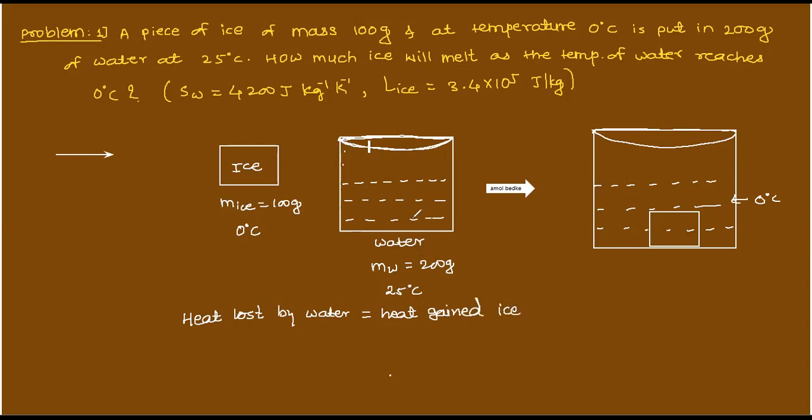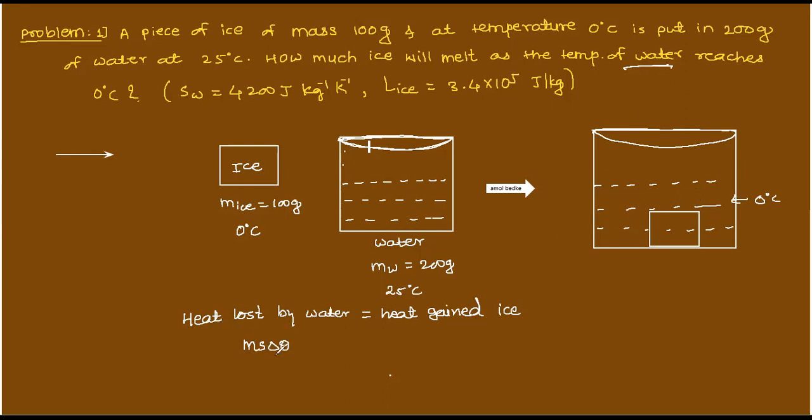You see here, water initially at 25 degrees Celsius finally becomes 0 degrees Celsius, and whatever the mass of ice is there, that will get melted. Heat lost by water is m s delta theta, because this is water only, not ice, so there is no state change.